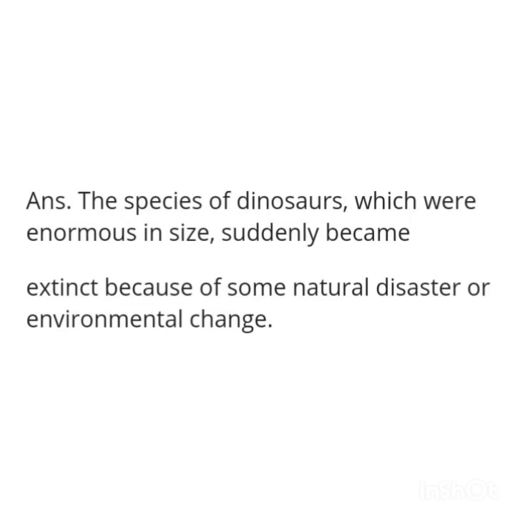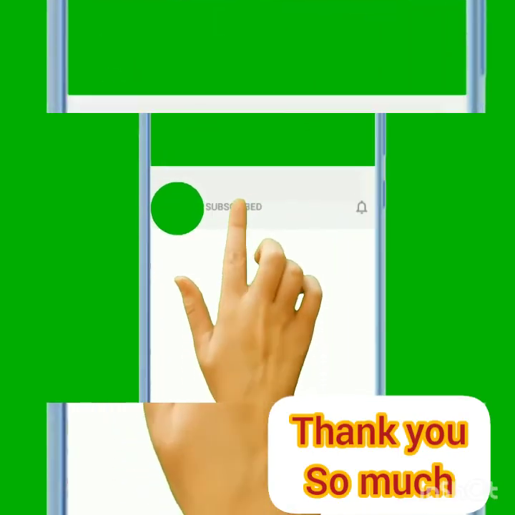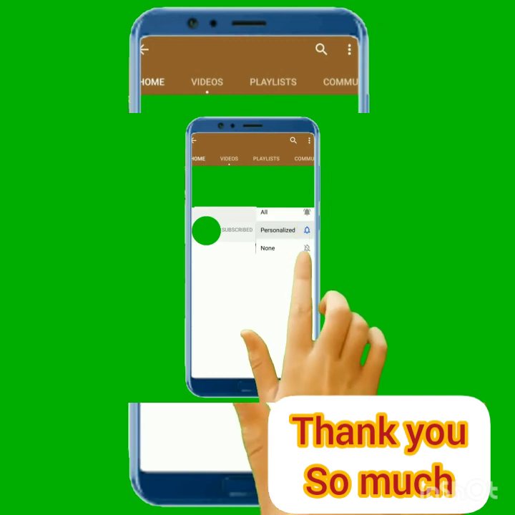See the second question. In the course of time, a new species with characteristics different from the original species is created. The reason is, see the answer, in the process of survival by adapting to environmental changes, certain internal physical changes occur in some species of animals. Over a period of time, these changes become inherited characteristics seen in all subsequent generations. So, in the course of time, a new species with characteristics different from the original species is created. So, these are the answers. You can write it in your notebook and learn it well.